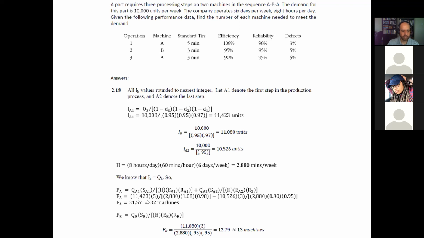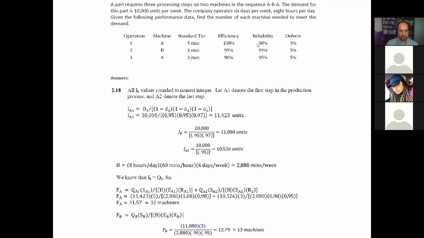So for A1, we are going to use the 11,423 units. So that's the number that we have here in terms of QA1. And for QA2, we are going to use the 10,526 units, which is the third operation. So that's what we have here, 10,526 units.